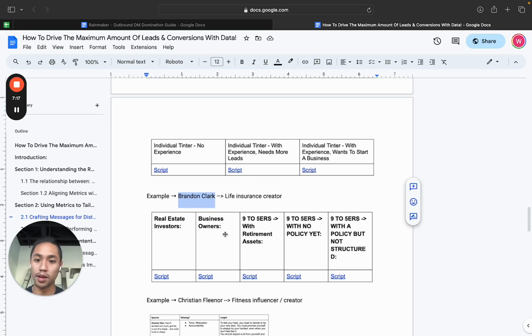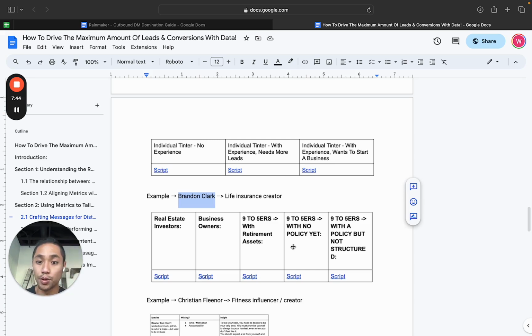So that's one example, right? But for the business owners, we can talk about how doing your business through a life insurance policy can actually help you set up a retirement. Most business owners don't even think about retirement from their business, right? But that's an example. And then 9-to-5ers with retirement assets, et cetera, right? So we want to make sure that we're laser focused on who we're talking to in the copy, because that's going to bring the type of person that we want, right?